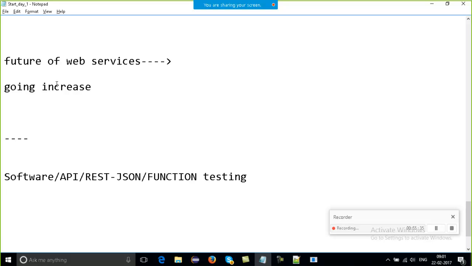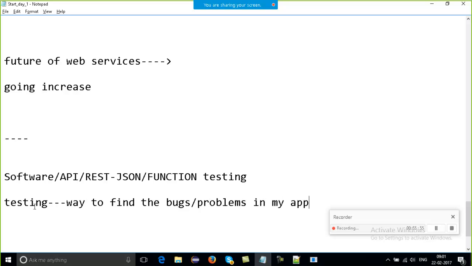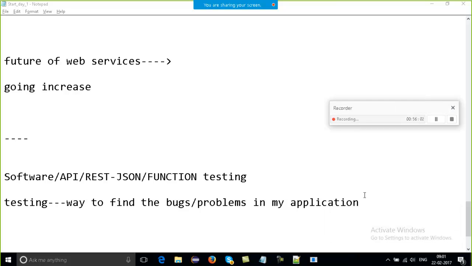So let's start. What is the meaning of software testing? What is the meaning of API testing? If I say testing, what does it mean? It's a way to find the bugs. Bugs means some problems in my application, my program, or my project.